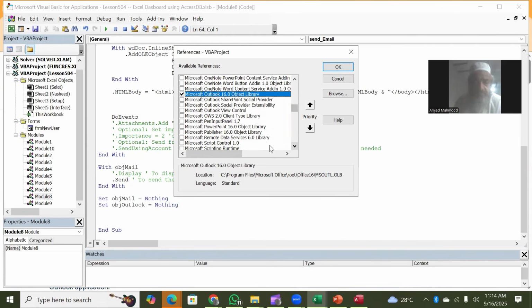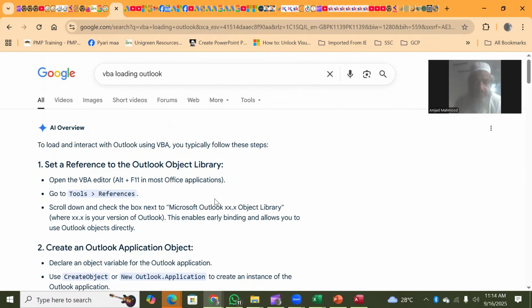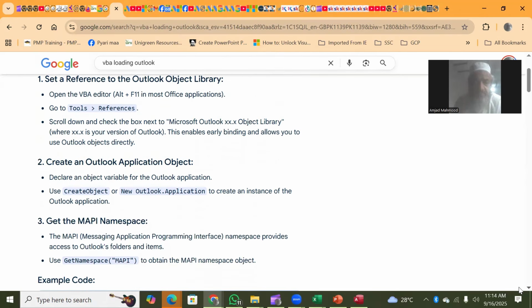That's it, this is the reference you have to set. Why do you need to do this? The reason is clearly mentioned: it will allow you to use the Outlook objects directly.